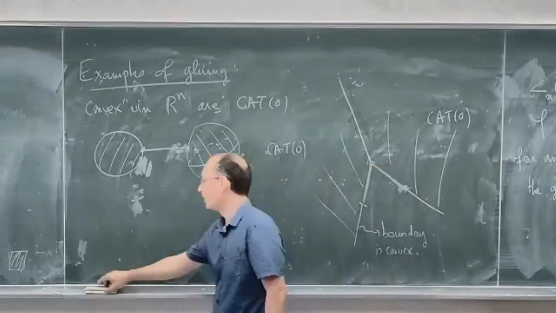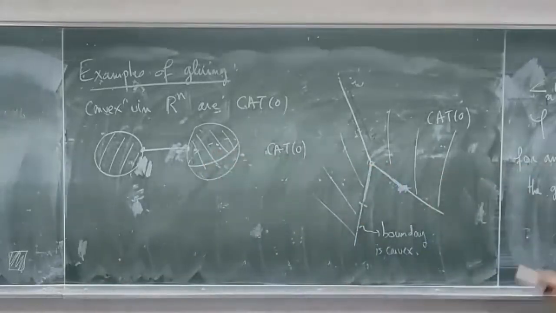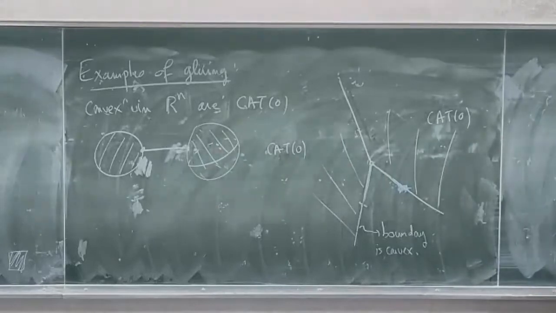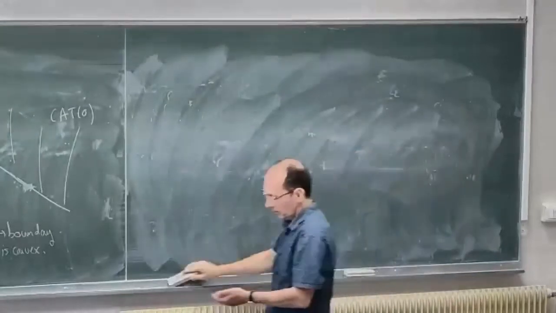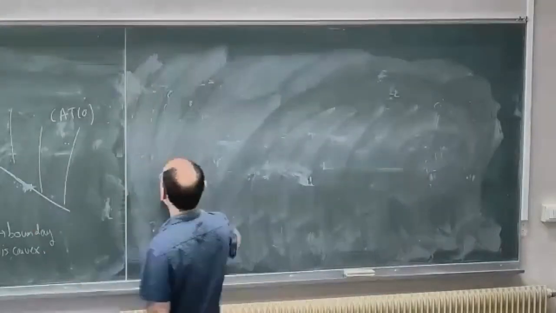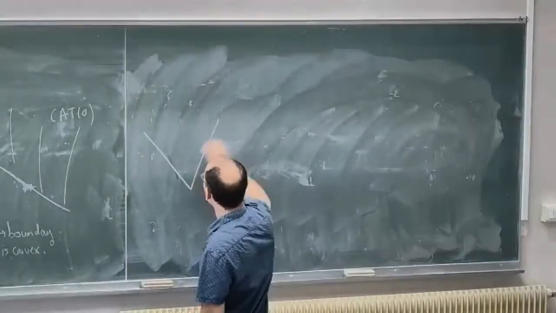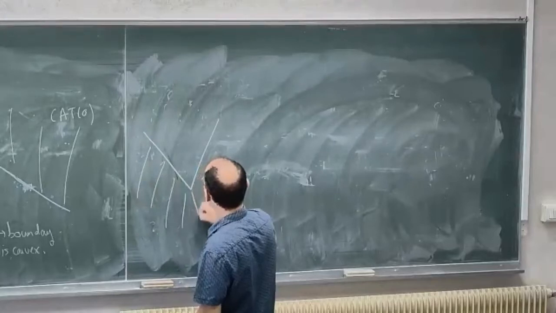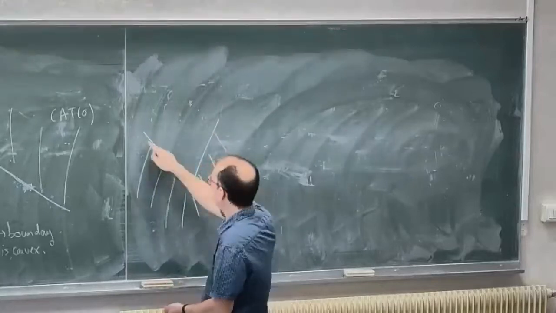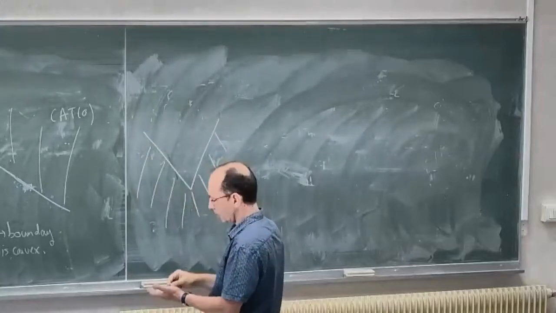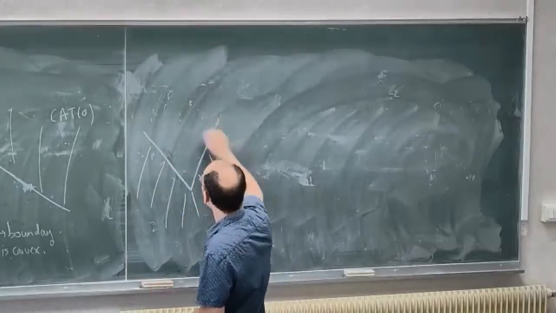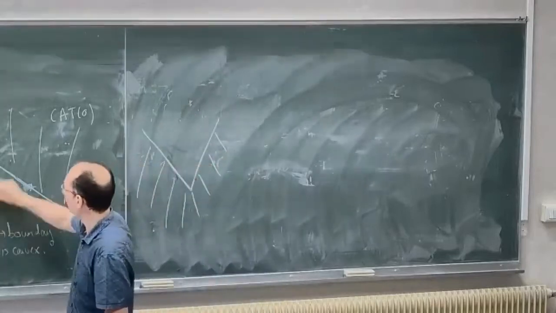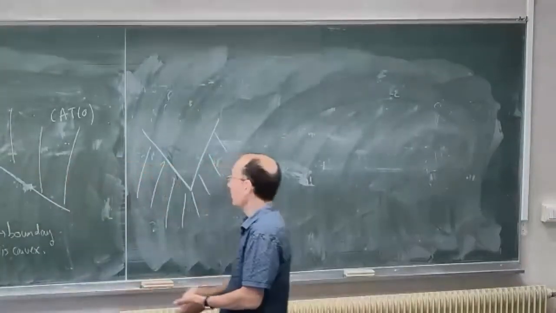So if we have a convex boundary, we can glue along this boundary. I will take another sector like that, which also has a convex boundary, and then I glue along this blue part with this one.